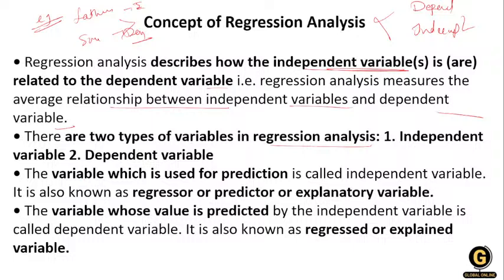The variable which is used to predict, that means we use it for the prediction, is the independent variable.